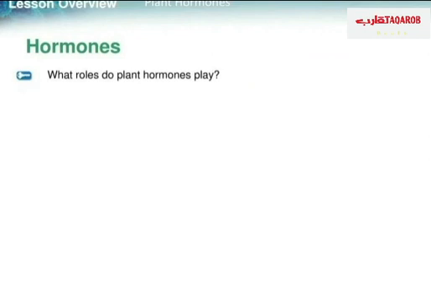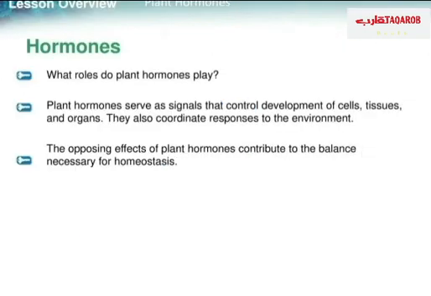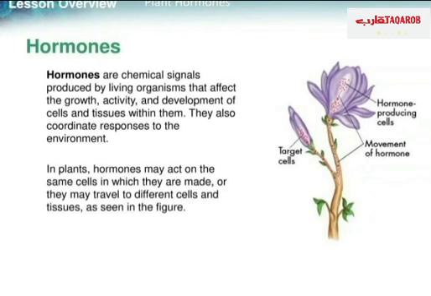Let's start with the first question, which is: what roles do plant hormones play? The answer is plant hormones serve as signals that control the development of cells, tissues, and organs. They also coordinate responses to the environment. The opposing effects of plant hormones contribute to the balance necessary for homeostasis.